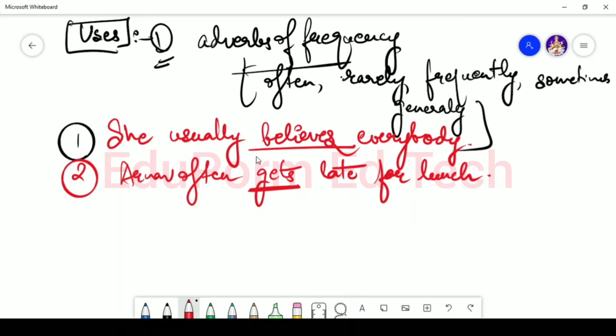And this is one such hint where the adverb of frequency has been hinted to you. The sentence already says that she usually believes everybody, or Arnav often gets late for lunch. In these cases the adverbs of frequency have been used: usually, often.